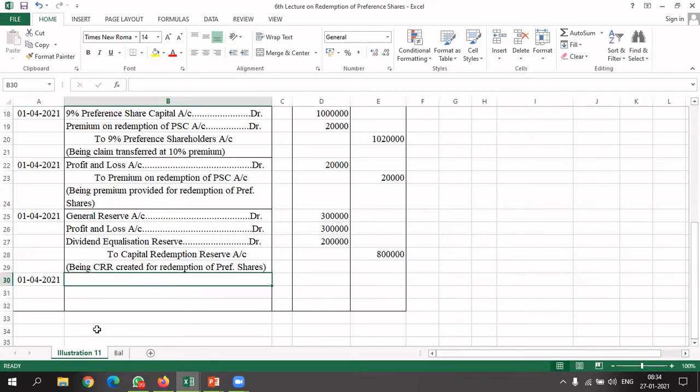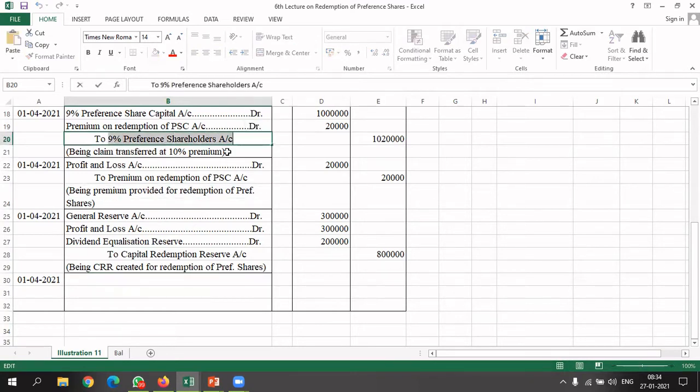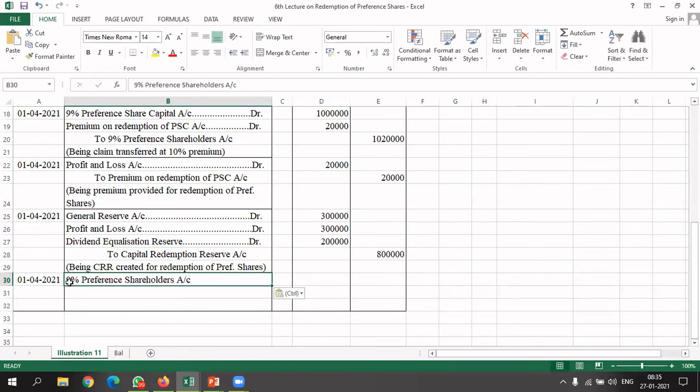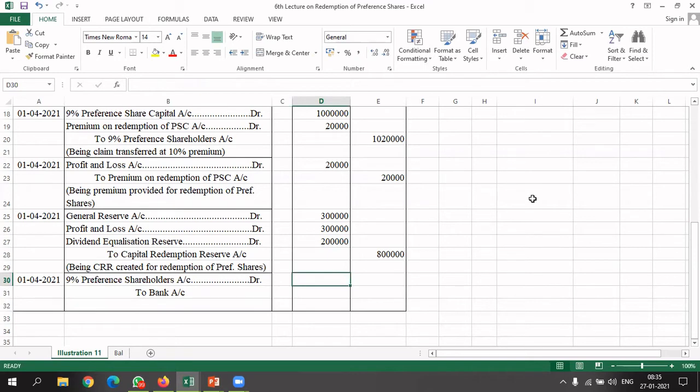Claim settlement. So for claim settlement, we have a very simple entry: 9% preference shareholders account debited to bank account. Okay. Now look at here. We are settling our claim except 150 preference shares. So look at your calculation.